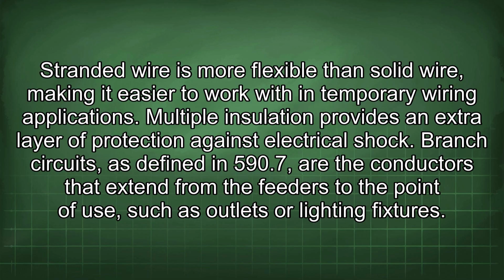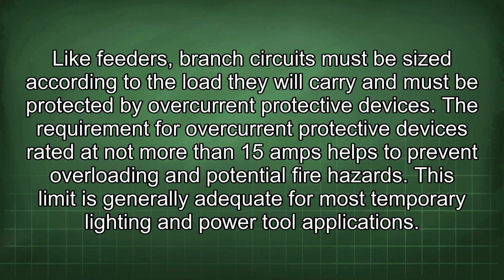Branch circuits, as defined in 590.7, are the conductors that extend from the feeders to the point of use, such as outlets or lighting fixtures. Like feeders, branch circuits must be sized according to the load they will carry and must be protected by overcurrent protective devices. The requirement for overcurrent protective devices rated at not more than 15 amps helps to prevent overloading and potential fire hazards. This limit is generally adequate for most temporary lighting and power tool applications.